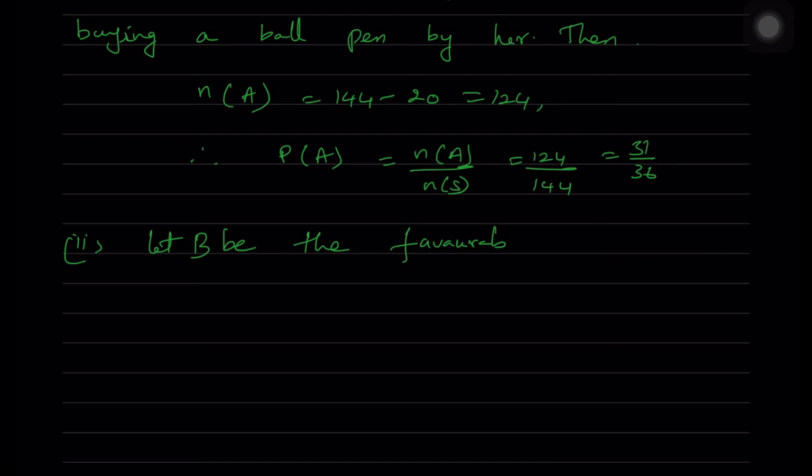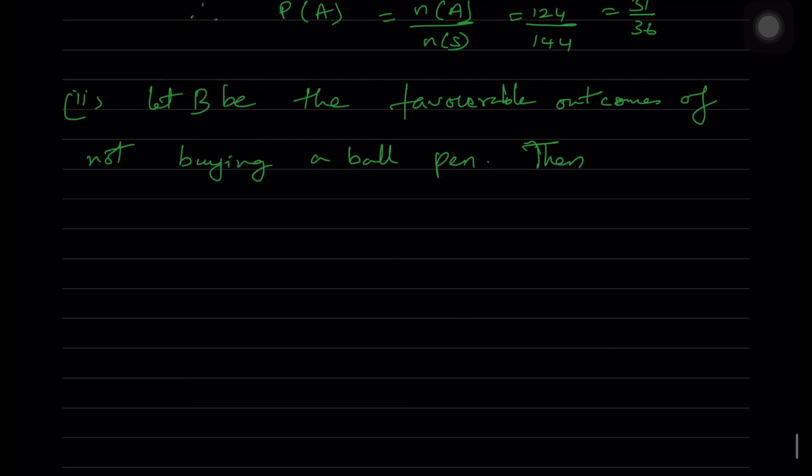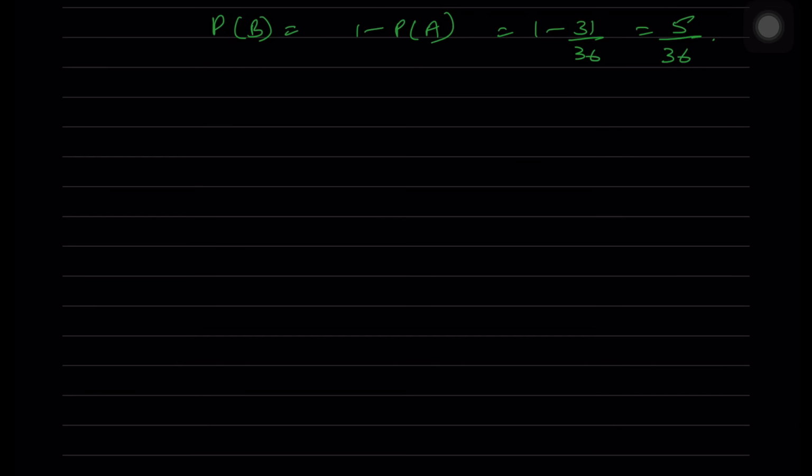Now second one, let B be the favorable outcomes of not buying a ball pen. Then P of B is equal to 1 minus P of A, which is equal to 1 minus 31 by 36, which is 5 by 36.